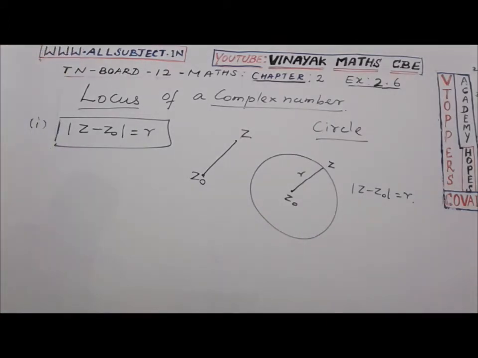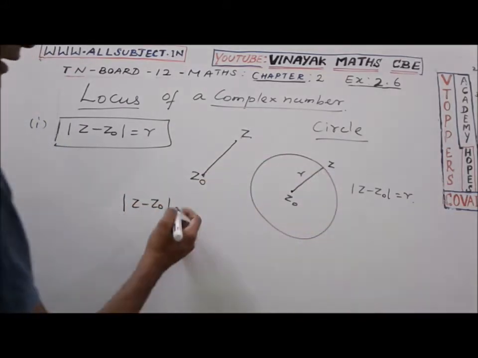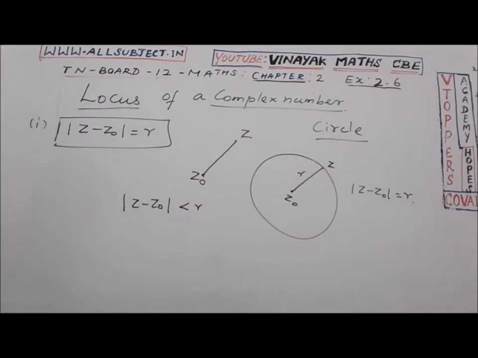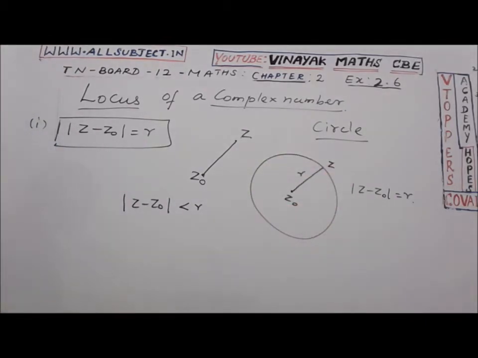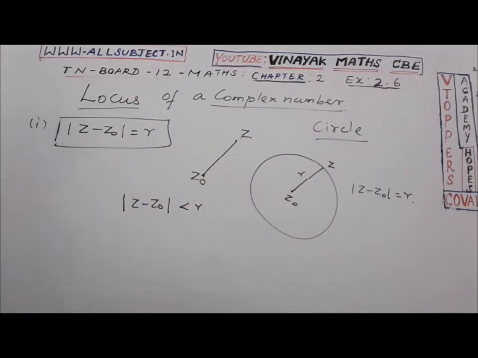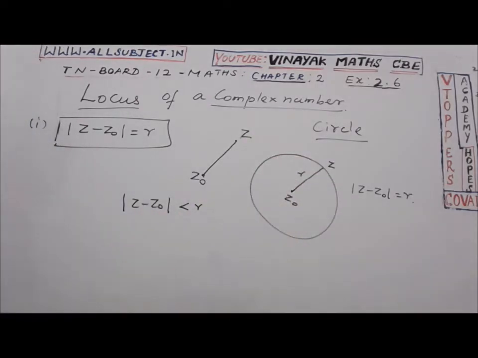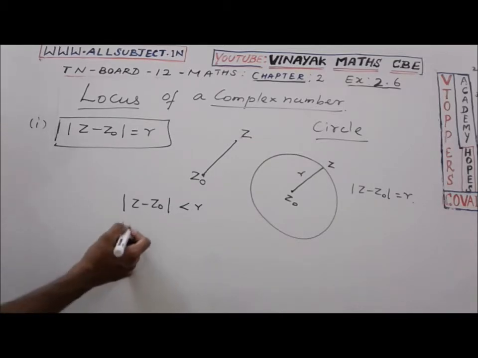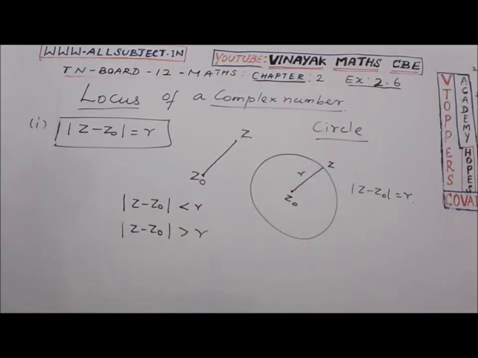Suppose modulus of Z minus Z naught is less than R. Then Z represents the points interior of the circle. So Z minus Z naught equal to R represents the complex form of the equation of a circle, Z minus Z naught less than R represents the points interior of the circle, and Z minus Z naught greater than R represents the points exterior of the circle.